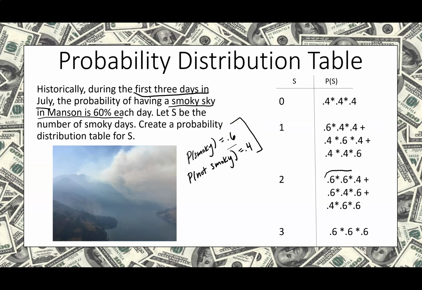What this is saying is we've got 3 days and we want to choose one of them to be smoky. And if you do 3 choose 1 on your calculator, you actually get 3, which means there are 3 possible situations. Remember how before we had 3 lines? Well, this takes care of that. It basically says we have 3 of those. And then here we've got 3 days and we're choosing 2 to be smoky. Again, if you do 3 choose 2 on your calculator, you also get 3, which takes care of those 3 lines.